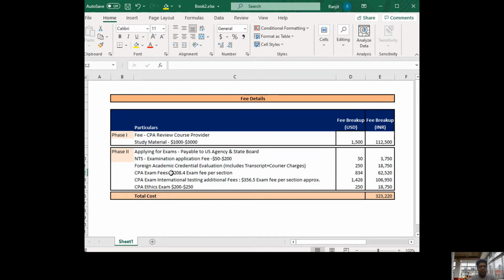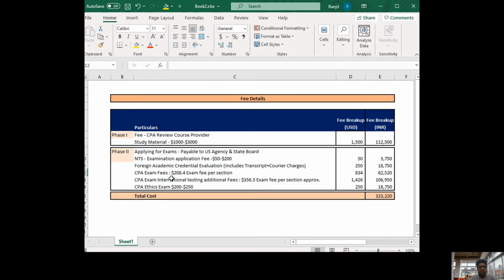Now the second one is foreign academic credential evaluation, right? This is payable to NASBA or WES. There are two evaluation agencies, NASBA and WES, where AICPA candidates or CPA candidates can do their credential evaluation. This is directly payable to NASBA or WES, and it's around $250, and in Indian rupees it's 18,750. It includes courier charges as well. Sending from India to the US will take around 3,000 or 3,500, and that's included in this as well.